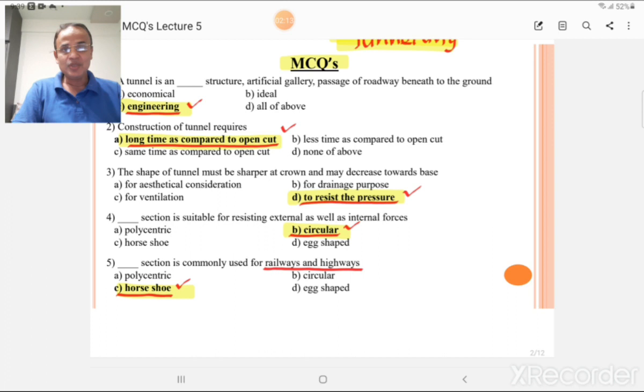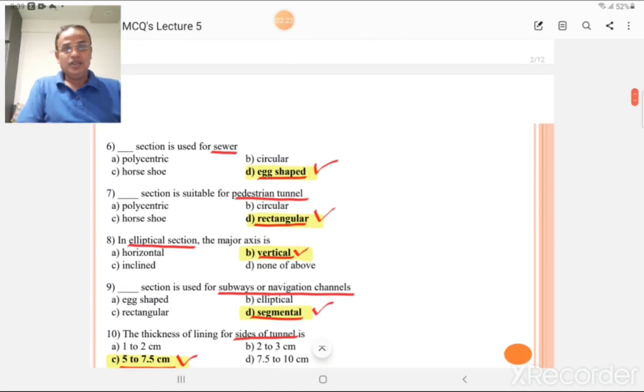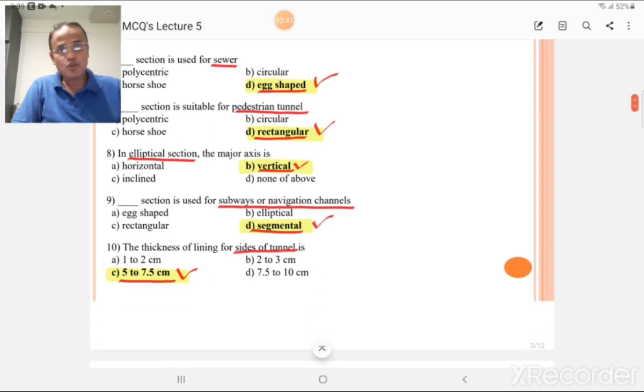I think so. Dash dash section is commonly used for railways and highways, that is horseshoe section. Then dash dash section is used for sewer, that is egg-shaped section. Dash dash section is suitable for pedestrian tunnel, that is rectangular section. In elliptical section, the major axis is always vertical. Dash dash section is used for subways or navigation channels, that is segmental section.